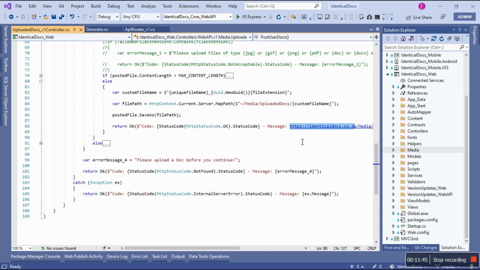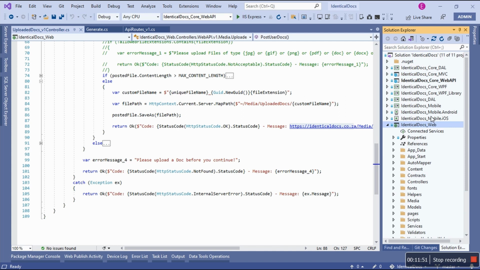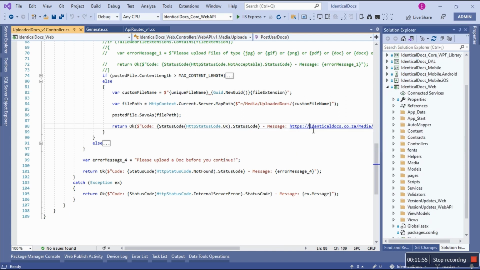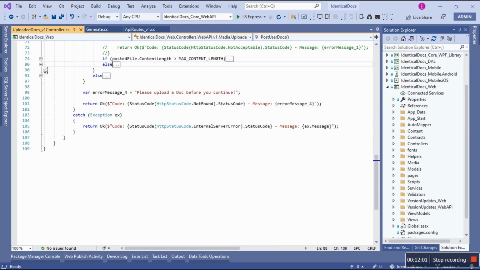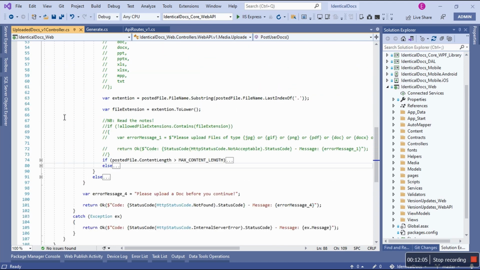By the way, my mobile application is not only making use of the .NET Framework Web API, but also the .NET Core Web API. I just put in API.identical docs here, but I'll show this. Okay, so we are done. And once that is done, we're going to come. Why do we have else? Oh no, that's it.